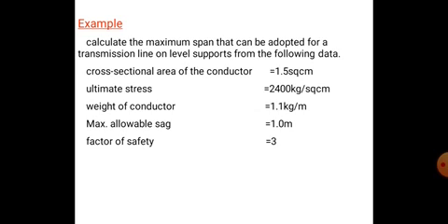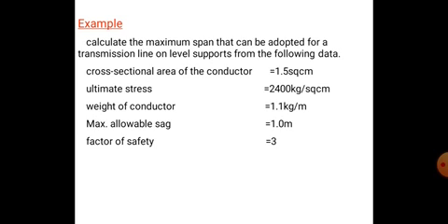Sorry, the cross section area of the conductor is 1.5 square centimeter. The ultimate stress is equal to 2400 kg per square centimeter, and the weight of the conductor is 1.1 kg per meter. And the maximum allowable sag is 1 meter. The factor of safety is 3.